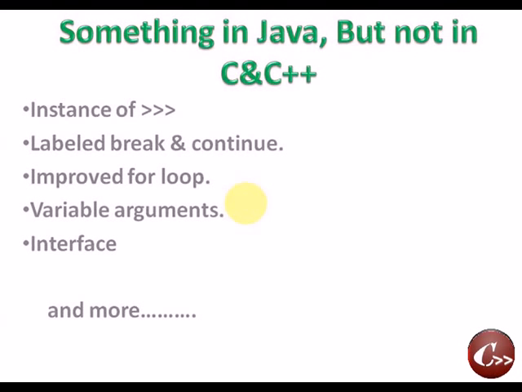Then, something in Java and not in C and C++. What are the concepts? The first one is the instanceof operator, labeled break and continue, improved for loops, variable arguments, interface, and more.